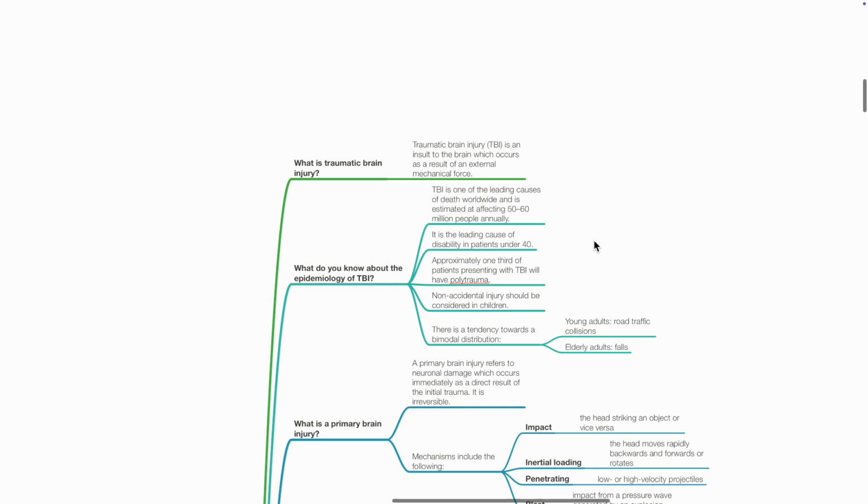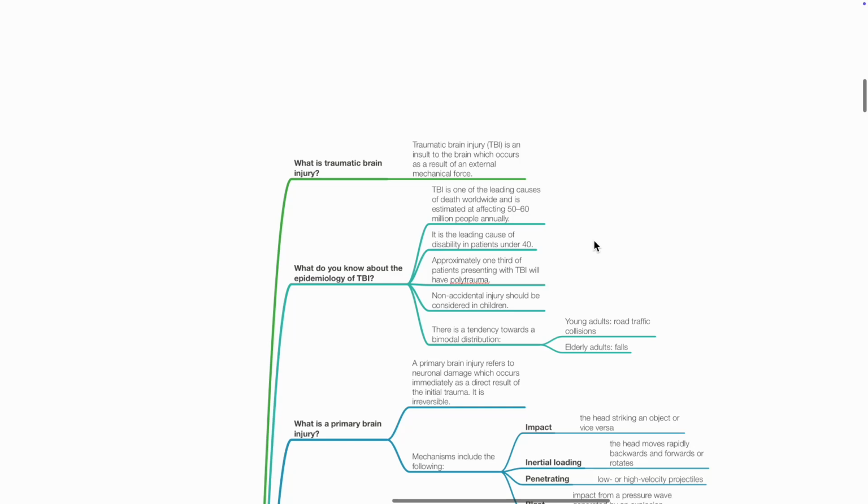What do you know about the epidemiology of TBI? TBI is one of the leading causes of death worldwide and is estimated at affecting 50 to 60 million people annually. It is the leading cause of disability in patients under 40 years old. Approximately one-third of patients presenting with TBI have polytrauma. Non-accidental injury should be considered in children. There's a tendency towards bimodal distribution, TBI in young adults due to road traffic collisions and TBI in elderly due